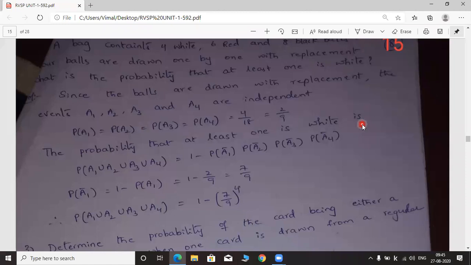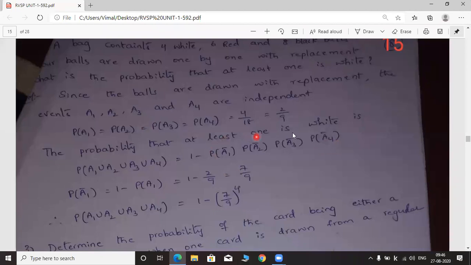Actually, we know that the maximum value of any probability is 1. The maximum value of probability is 1 only. The probability that at least one is white is given as probability of A1 union A2 union A3 union A4. We have to calculate this one, which is equal to 1 minus probability of A1 bar into probability of A2 bar into probability of A3 bar into probability of A4 bar.